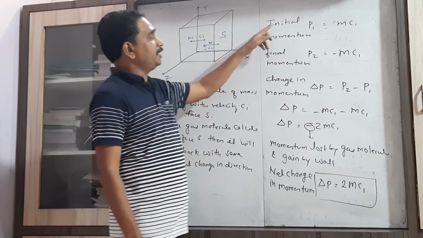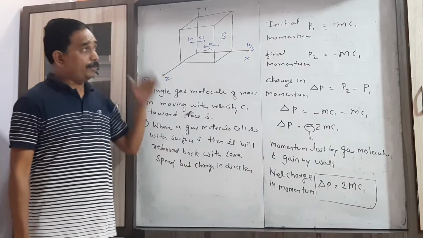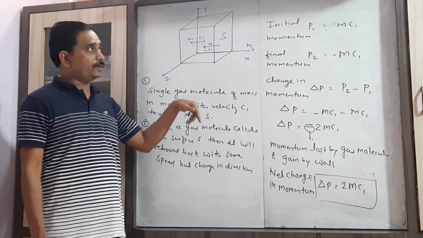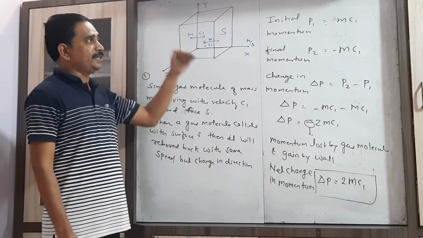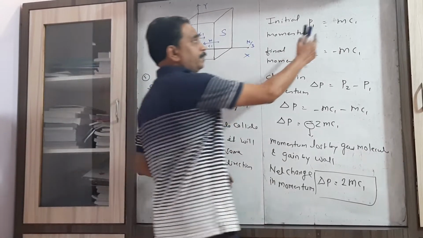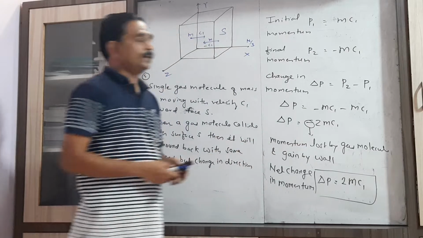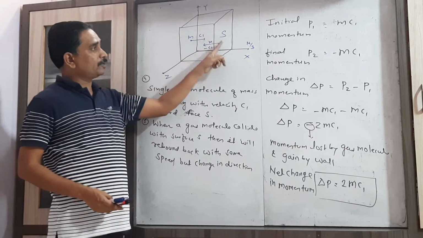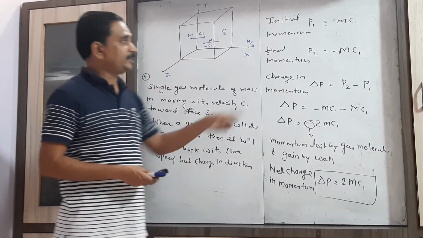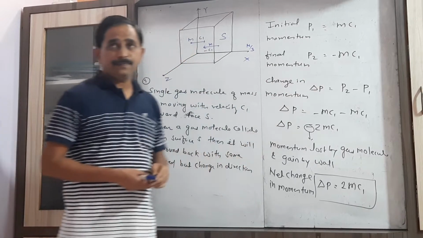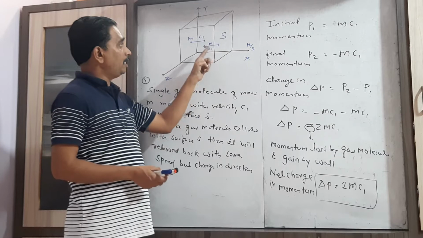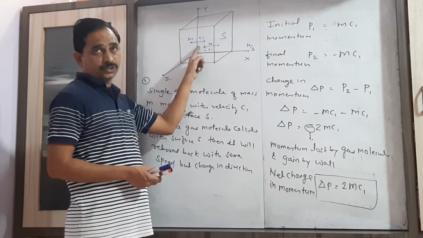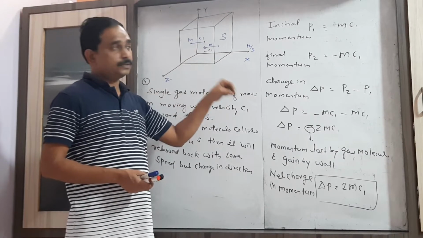Let us consider the initial momentum. Before colliding with the wall, the gas molecule has the initial momentum, which is the product of mass and velocity, mc1. When that gas molecule collides with the face S, the final momentum is minus mc1. This negative sign is for the opposite direction of the velocity.